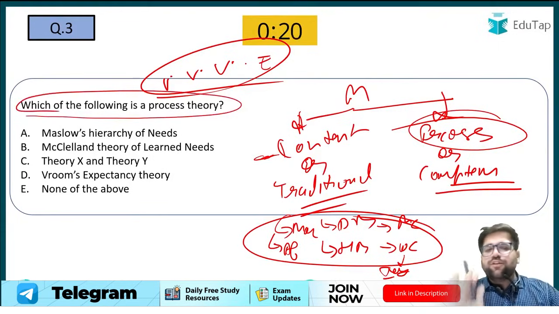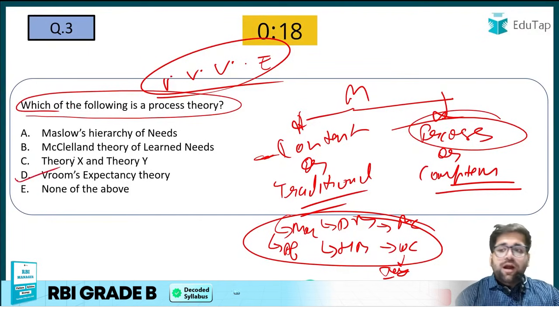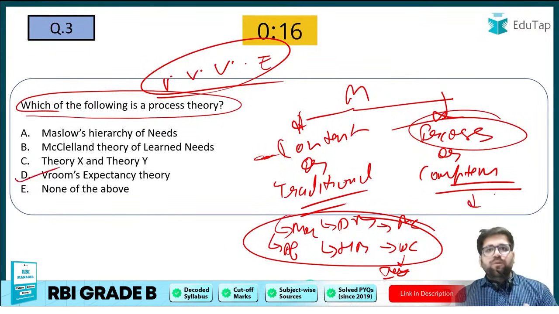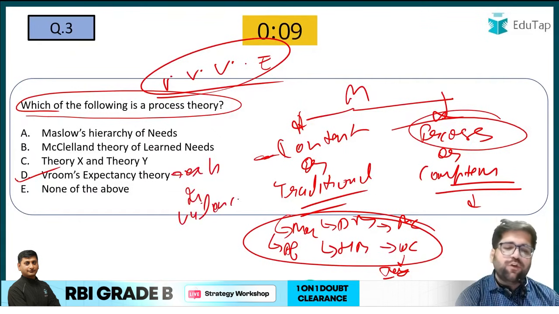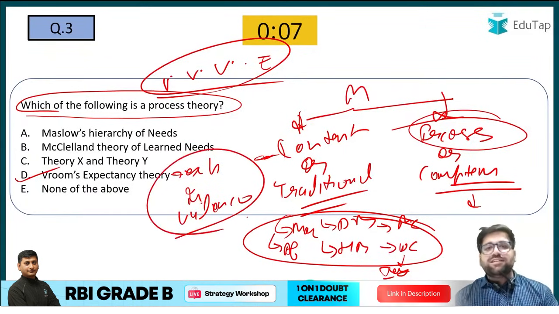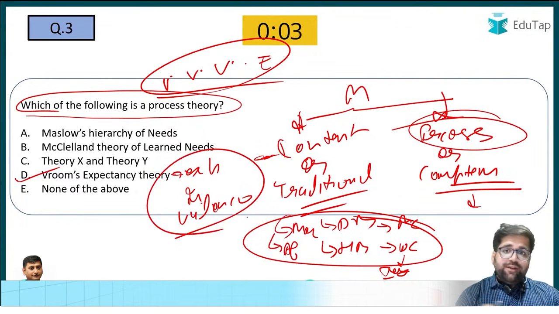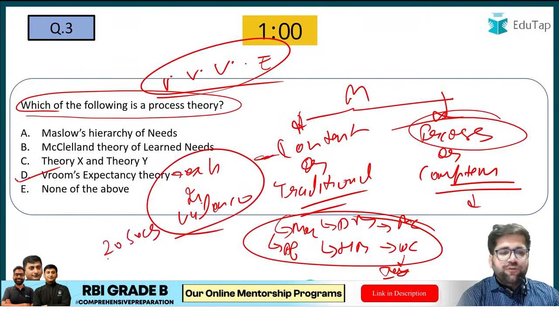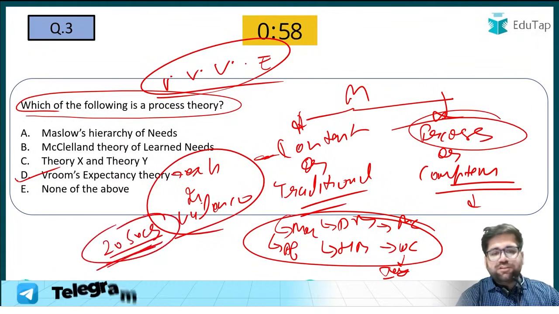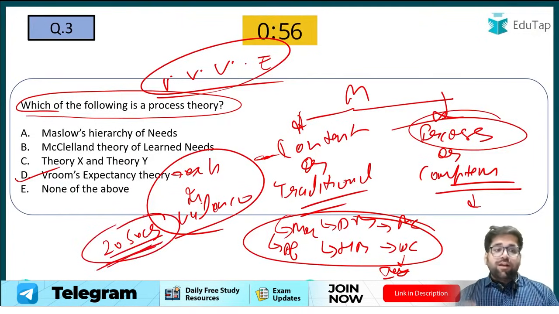So which of the following is a process theory? They are just asking you a very basic question. The answer will be Vroom. If you see Vroom's expectancy theory, there we have expectancy, instrumentality, and valence. This whole process explains how a particular individual is motivated. I think you are going to catch this question in under 20 seconds. If you are wasting more than 20 seconds on this question, sorry to say, then you are shooting yourself in the foot.